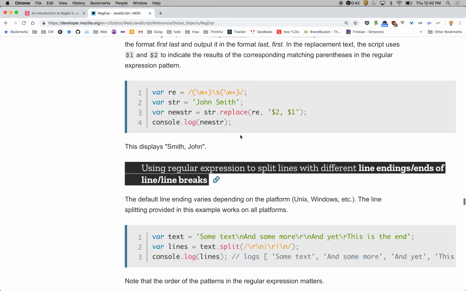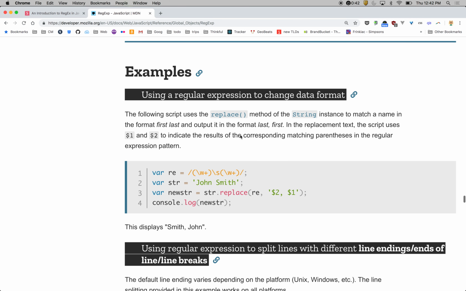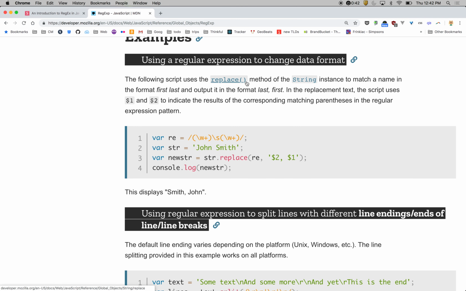And where's the string one? Oh. And on string, there's also some methods. Replace will take one. So you can do replace and choose a regex. And this is where you see there's parentheses in this one. The parentheses are the capturing groups. So it's looking for any of the alphanumeric characters, one or more.